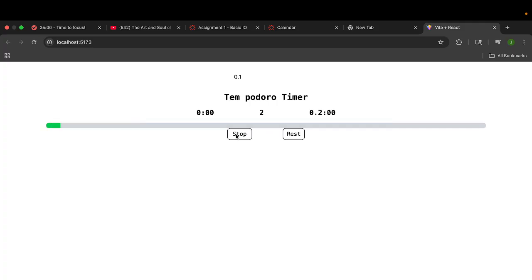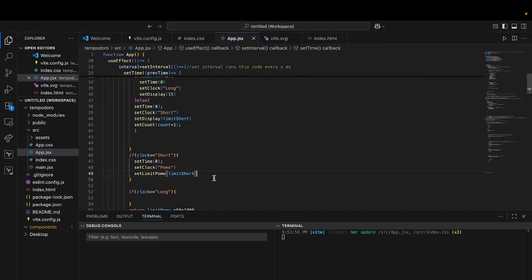Okay, 2. Let's see if it fixes here. Technically, I should do 2 and 1 because that would make more sense, 0.2 and 0.1, but I don't know what I was doing. Okay, let's see this. Now this one should make it go to 3. That's not good. It finished it, and this stayed at 0.2. Why did that stay at 0.2? Oh, I put limit short. That's why. Limit POMO.